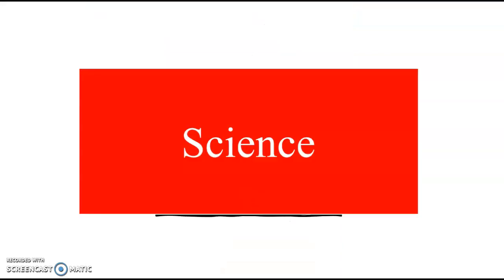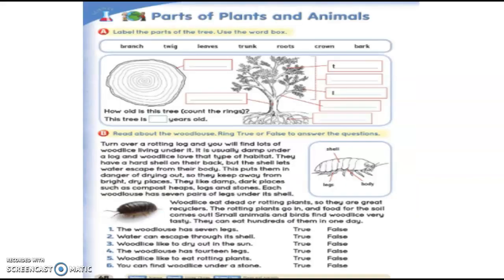Then science is our last lesson of the day. It is Small World book, page 48, and we're going to be learning about parts of plants and animals. So we have a picture of a tree up there, and we have to label it. So all the different parts, some of them they give you a hint by giving you the first letter. Then over here we have a tree trunk. And it says, by looking at it and the amount of rings, you're able to tell how old the tree is. So you need to count how many rings are there, and that will tell you how old the tree is.